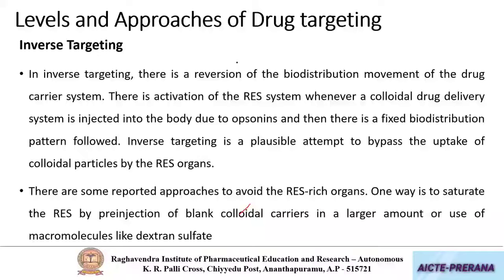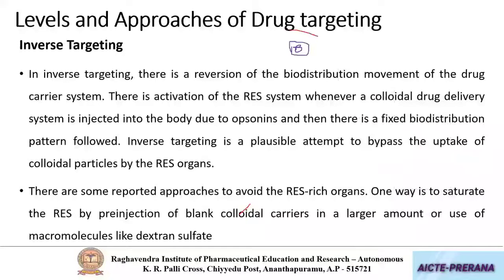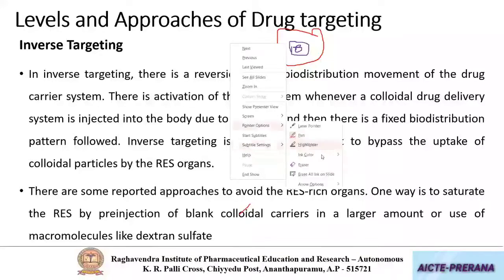Now, the first case. First you have given blank nanoparticles. Whatever reticuloendothelial system is present will come, attack and engulf them. After this, you will now give nanoparticles of interest.